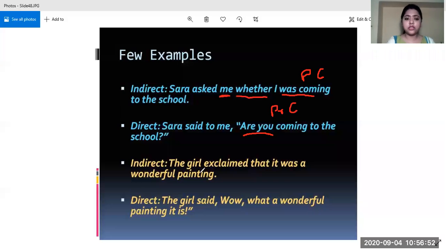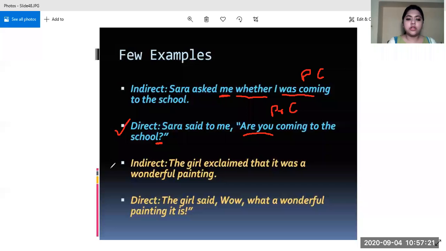Now this is a question, so we will place a question mark. That is what I told you, that we have to end the sentence with the correct punctuation mark. Since this is an interrogative sentence, we will end it with a question mark. And then what do we do at the end? We just close the inverted commas and our conversion is done.